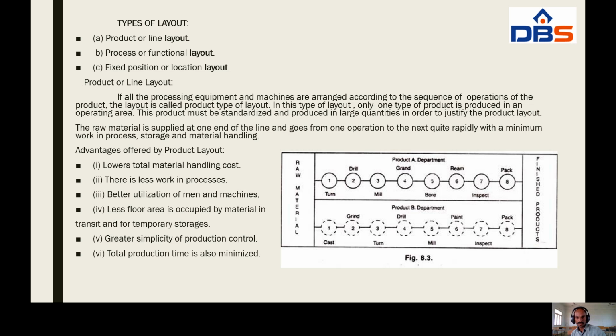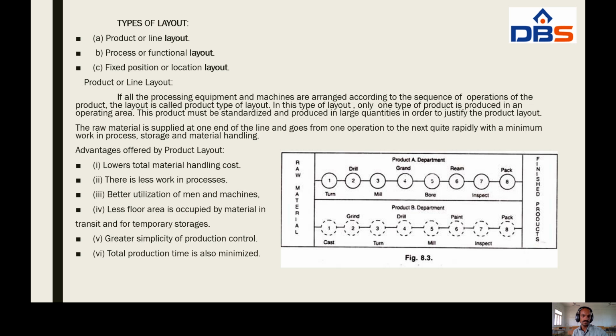And coming to the product B department: first cast, grind, turn, drill, mill, paint, inspection, packaging. This is the product B department. Here in the product layout, we have to produce only one type of product, and mass production. Here it justifies the mass production.